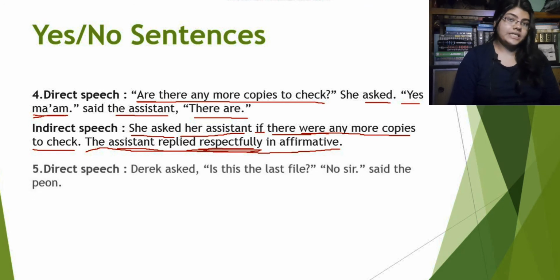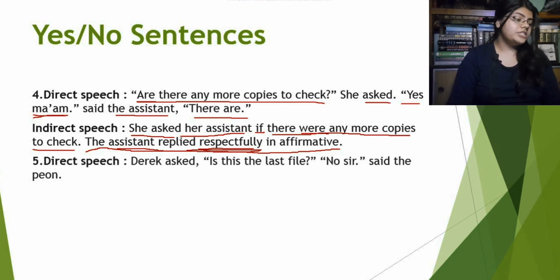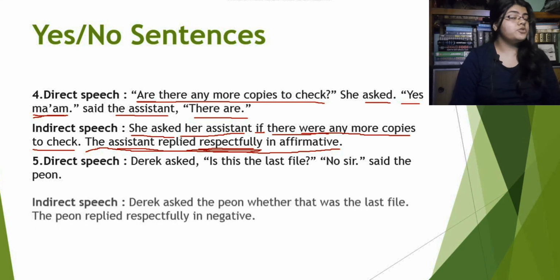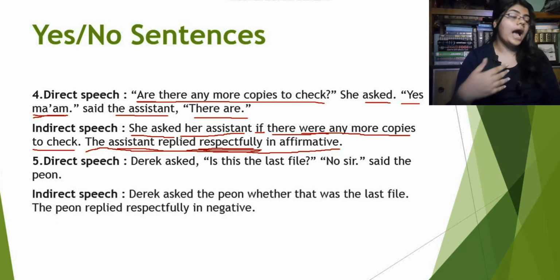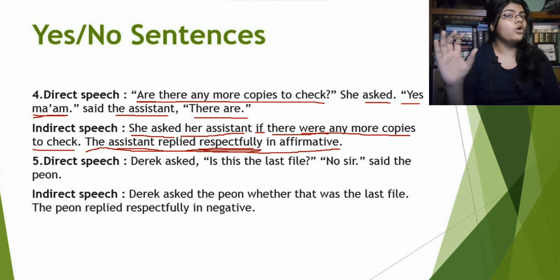Now comes the next example. Direct speech. Derek asked, is this the last file? No sir, said the peon. What will be the indirect speech for this one? Derek asked the peon whether that was the last file. The peon replied respectfully in negative. Right, so what's happening here? Again we have to give the complete information of who asked to whom. So it will be Derek asked the peon.